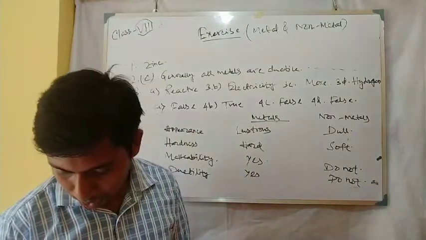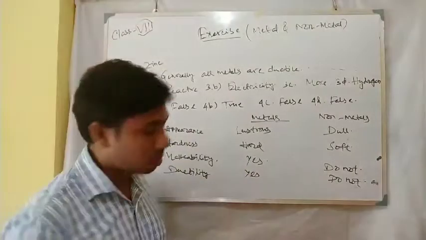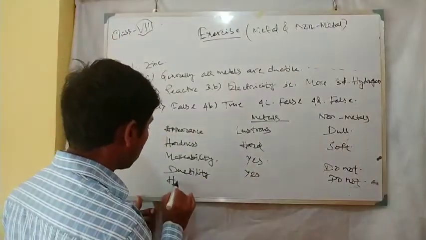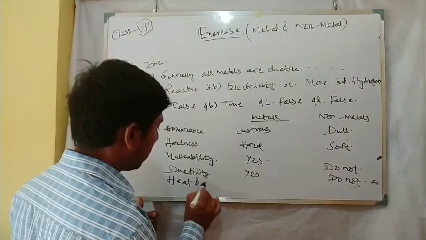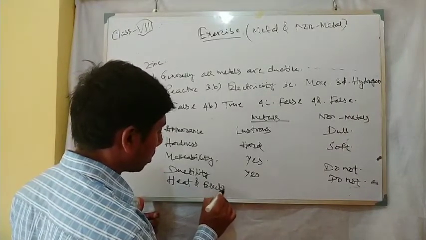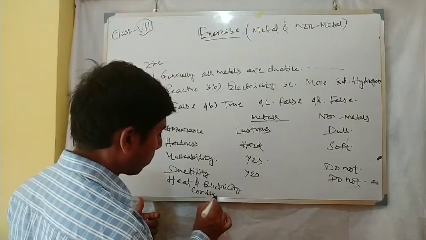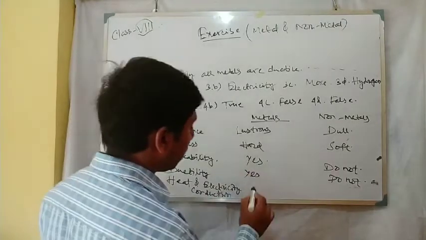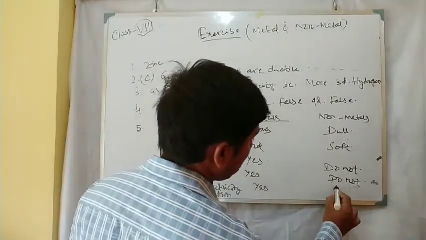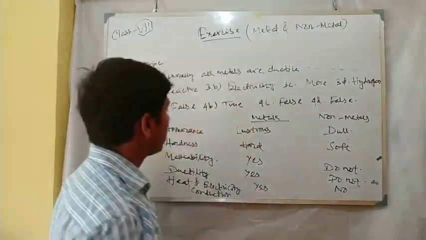Next one, heat and electricity conduction. Metals, yes.